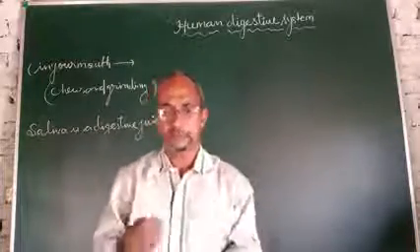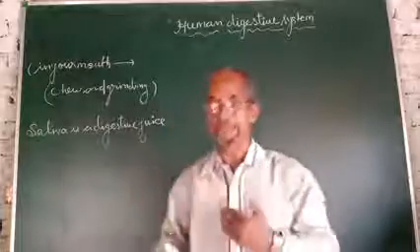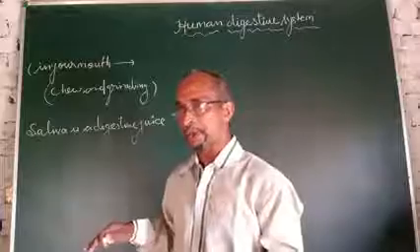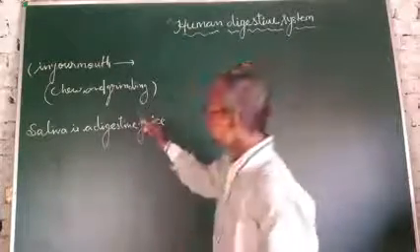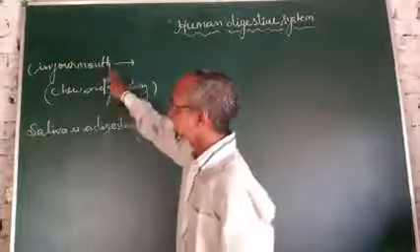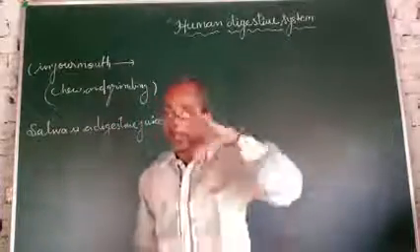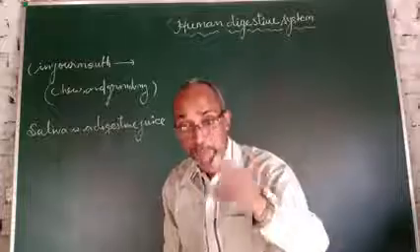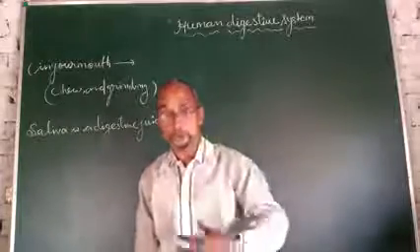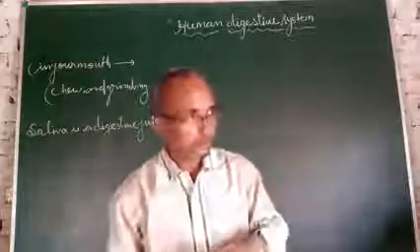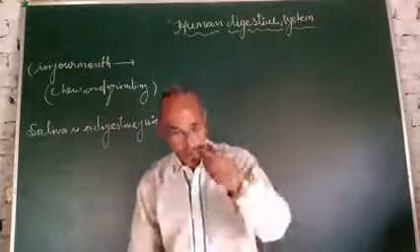The partially digested food is swallowed with the help of the tongue and goes down into the food pipe. Some parts of the food are digested in the mouth with the help of teeth and tongue, and that partially digested food is swallowed by the tongue and goes down into the esophagus, meaning the food pipe.